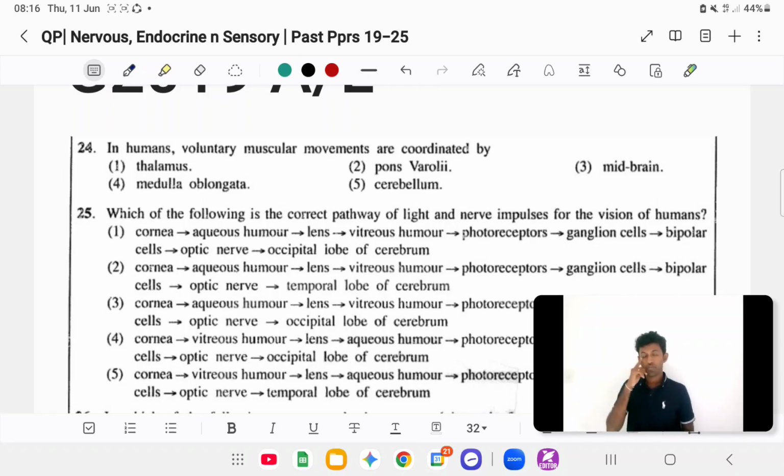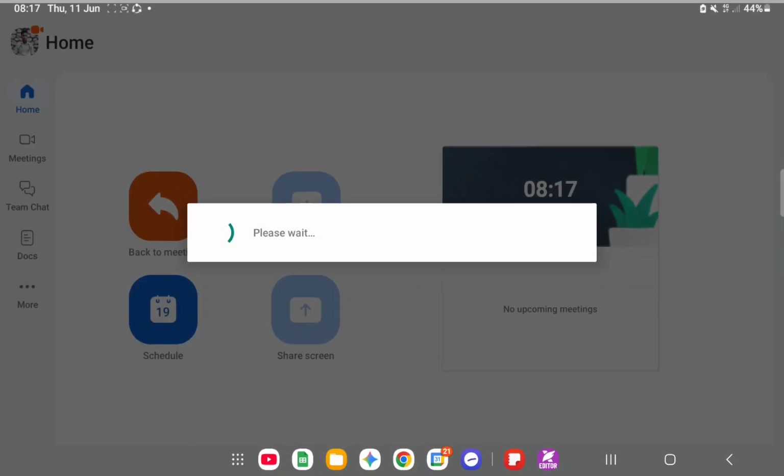So what are the functions of the other parts? Thalamus is here, pons varolii is here, midbrain, medulla oblongata, and can you just add hypothalamus here also? I will give 2 to 3 minutes. You need to write at least one function for each and every one. I think you have a separate book for unit revision. Just write there: put 2019 24th question, and we are doing nervous system, endocrine and sensory. So quickly write the other functions for these four, and also the hypothalamus.